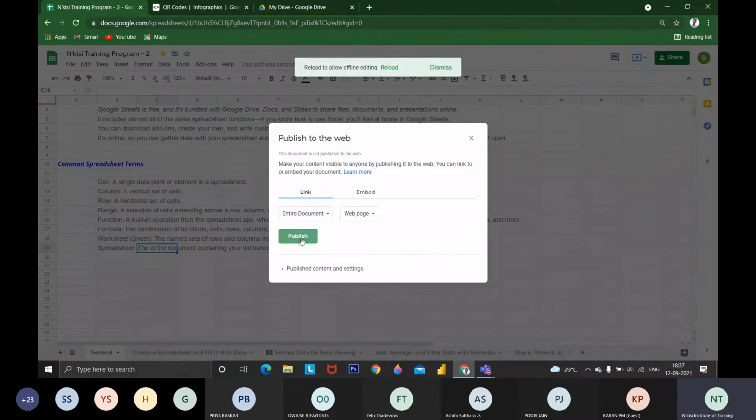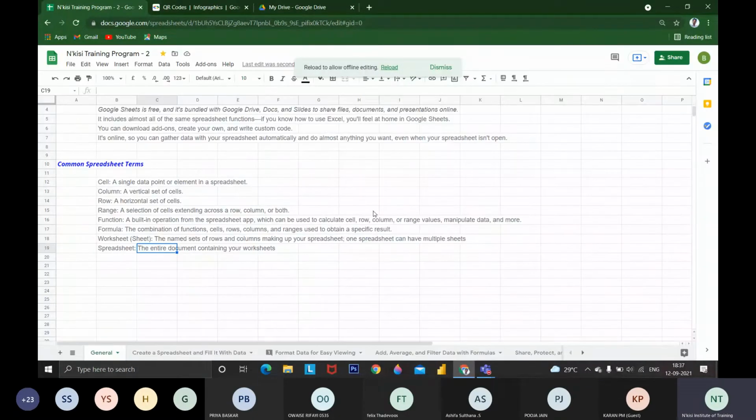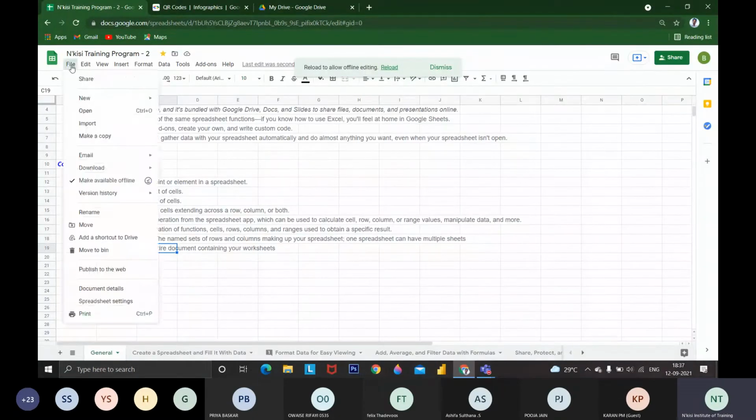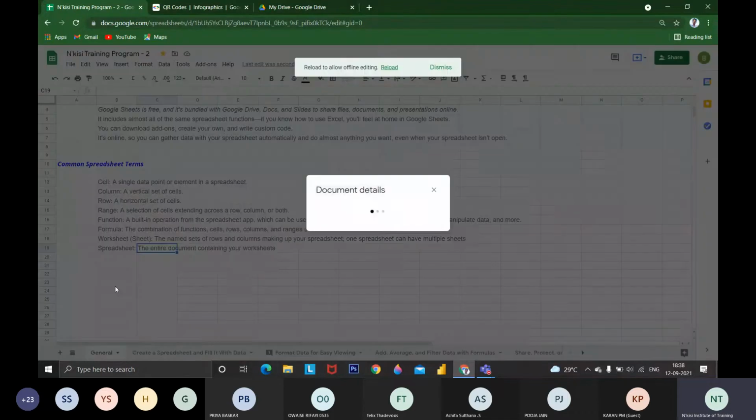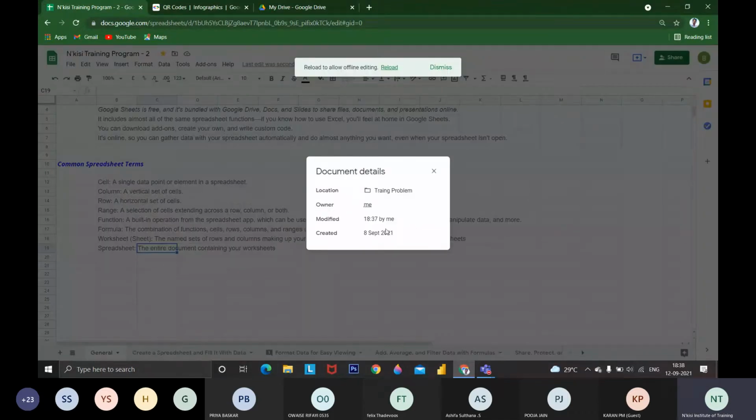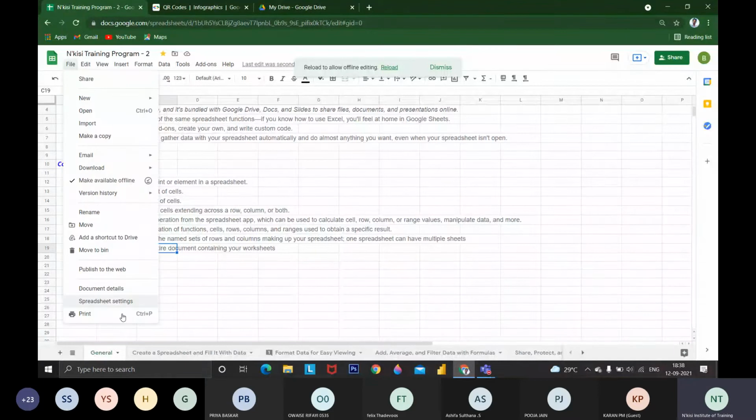Okay, you will be getting a web page link. You can copy it, make a copy of it, and then make use of it for your website. If you are a web developer, you can make use of this. Document details show that it was created by me on this date and stored in this folder, and who the owner of the document is. The document details are available here.